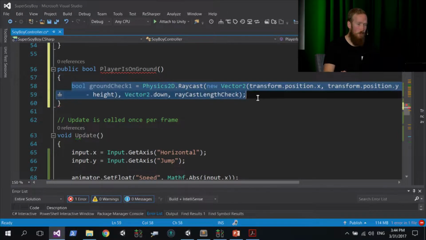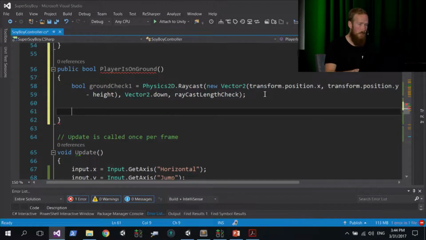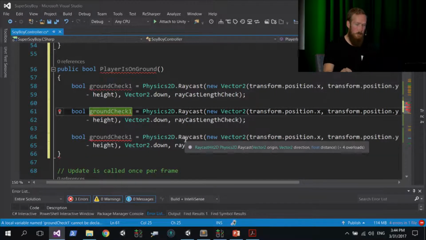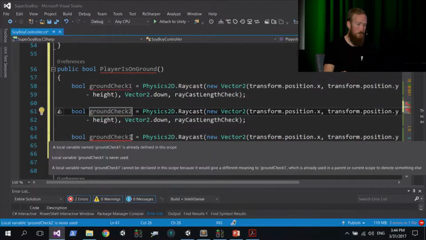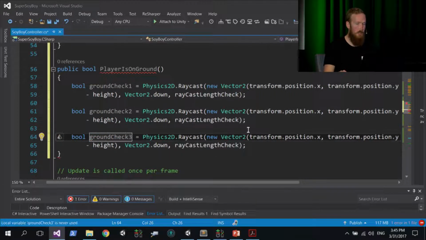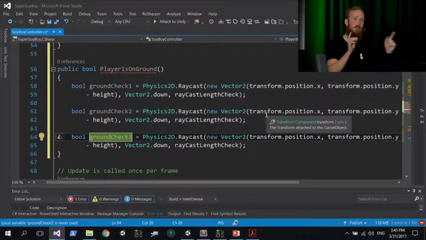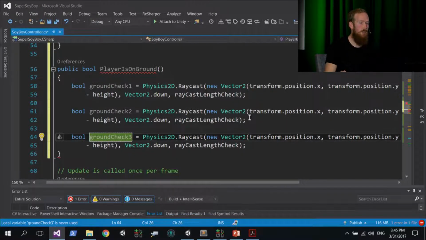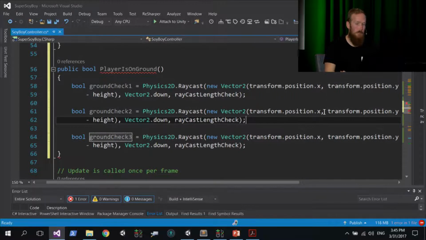So we highlight that whole line, copy it, paste it twice. So we're going to make two copies of it. And we're just going to rename this to groundCheck2 and groundCheck3. And we're just going to vary the padding on the left and right. Remember, the first ground check is our middle raycast, and now we're going to do two on either side. So to do that, we now need to offset our x position.